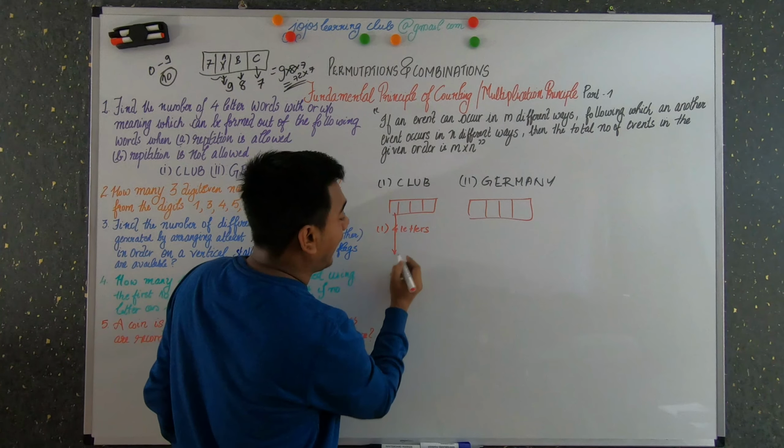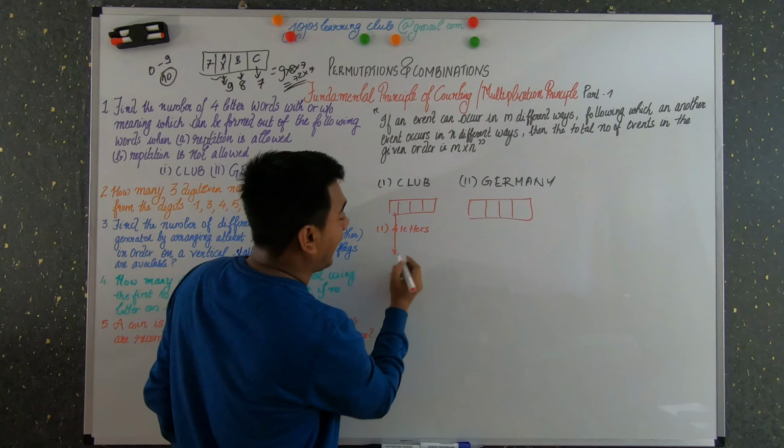Okay, so you have here 7 into 7 into 7 into 7. So this is the total number of possibilities. How can we find it? 49 into 49, that is 2401. So this is the total number of possibilities when the repetition is allowed.